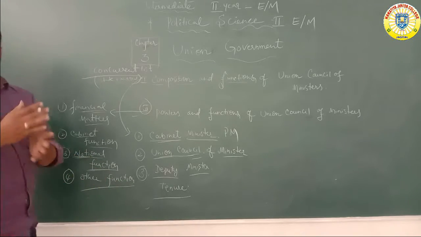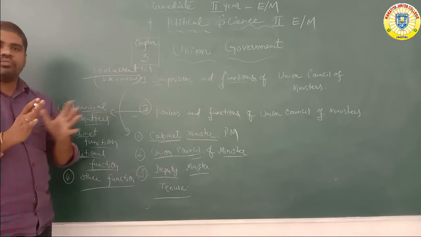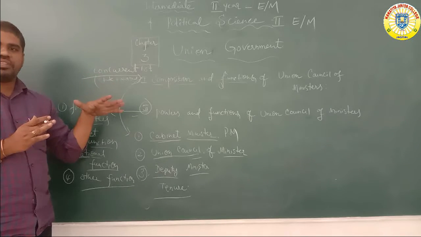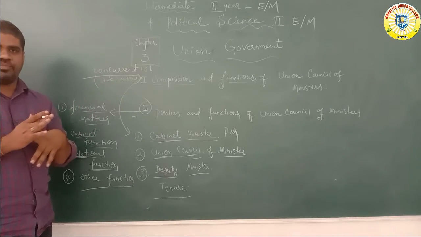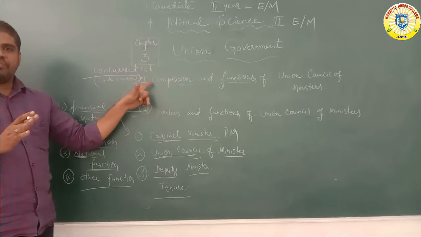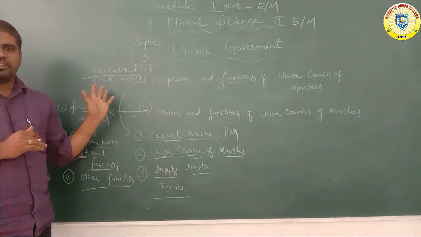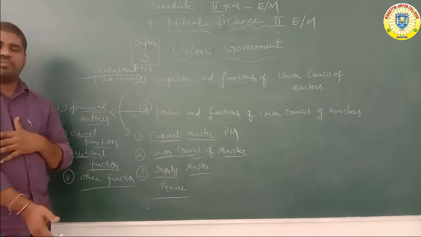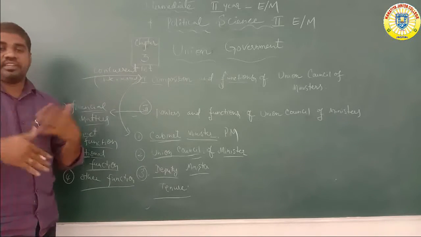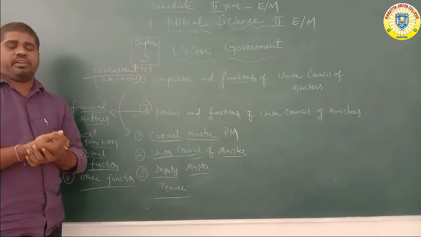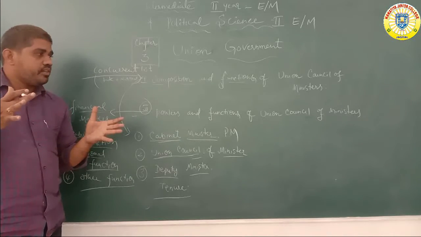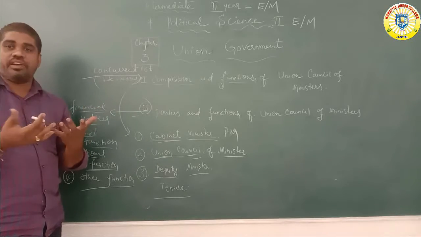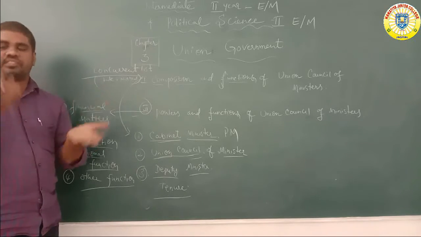Today we will discuss mainly the union government, the Union Council of Ministers level, of the two type of system. Composition and functions of the Union Council of Ministers. Number 1, composition and function. Number 2, powers. What is the main power of the Union Council of Ministers? What are the main powers and functions?